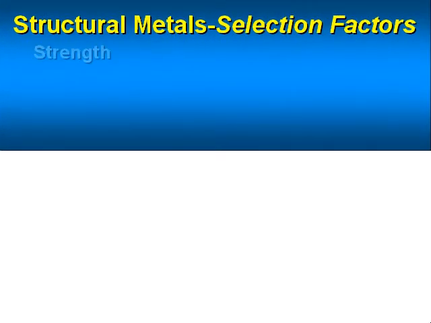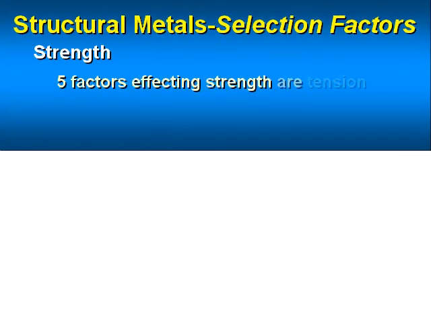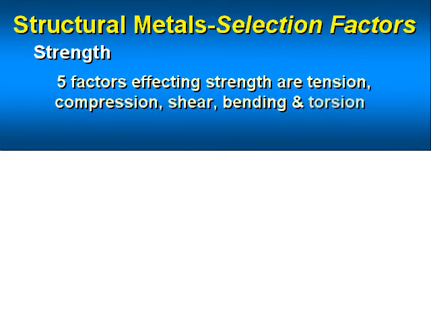Strength. The material must possess the strength required by the dimensions, weight, and use. There are 5 basic stresses which metals may be required to withstand. These are tension, compression, shear, bending, and torsion.